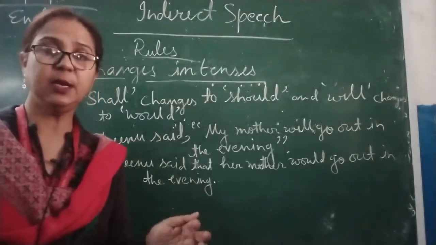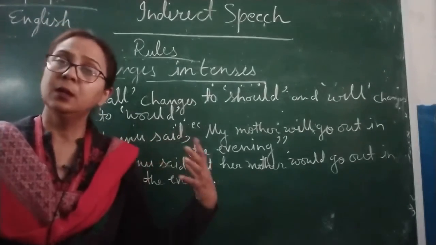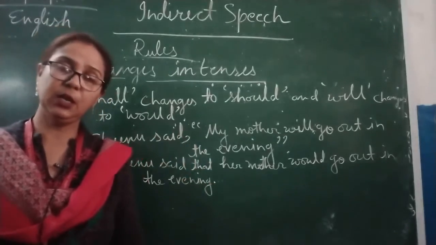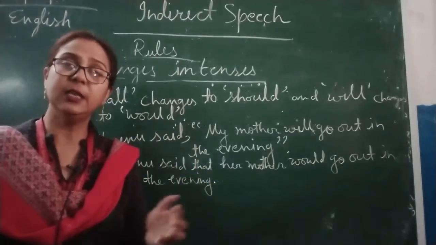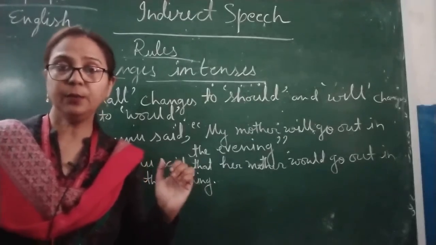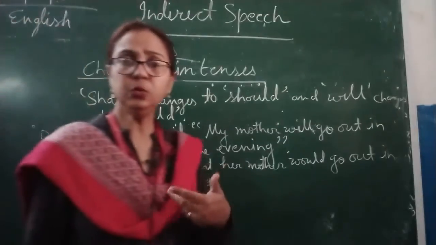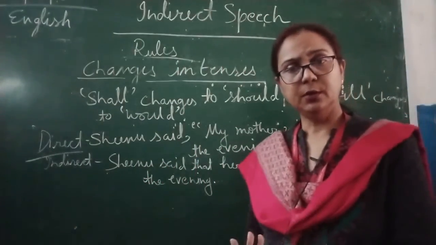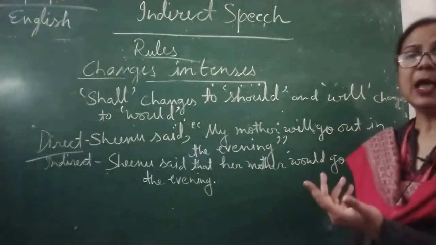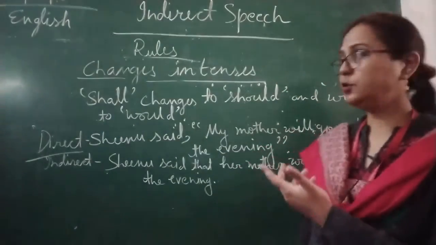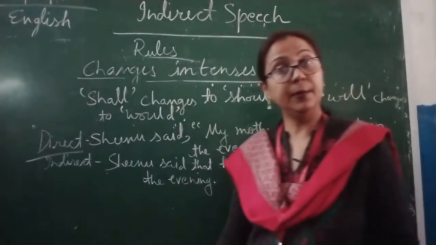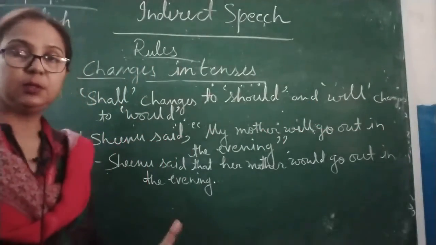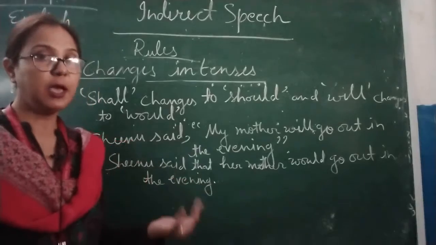Present continuous tense will become past continuous tense. So this is how we can change direct to indirect speech. Now, as we have discussed before, may become might, can become could, shall become should, will become would. So these are also rules to make direct to indirect speech.